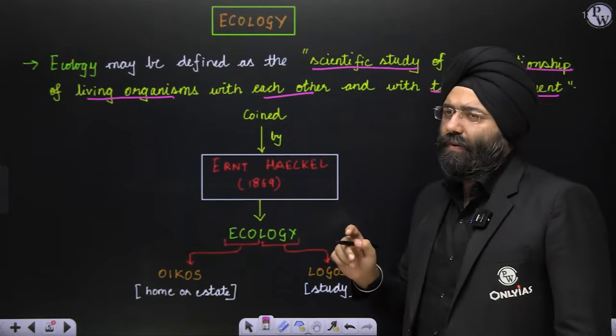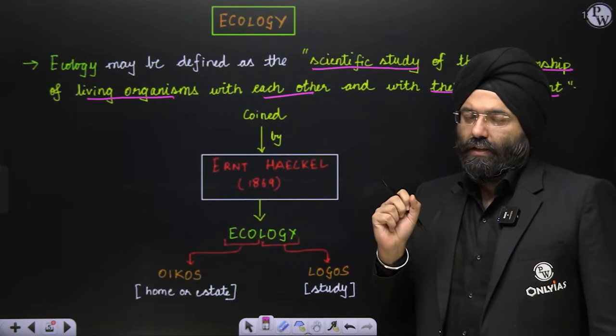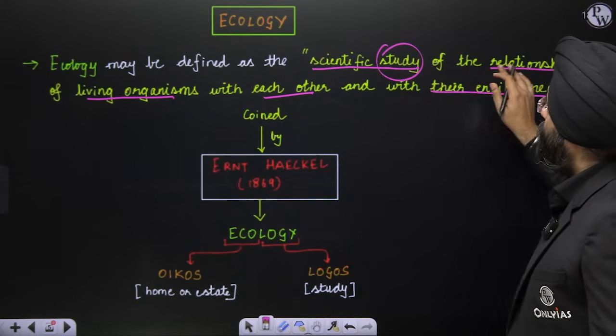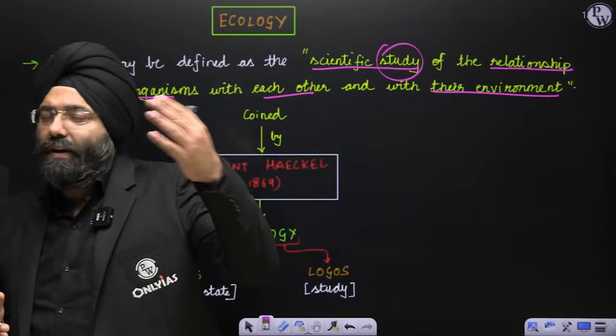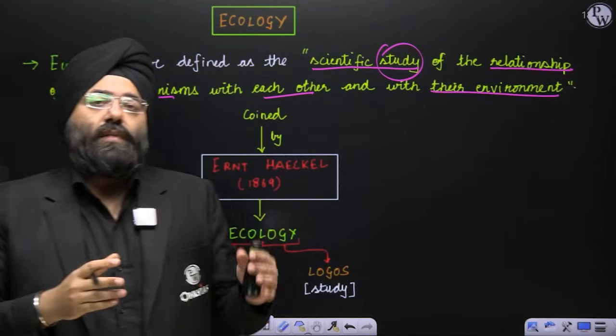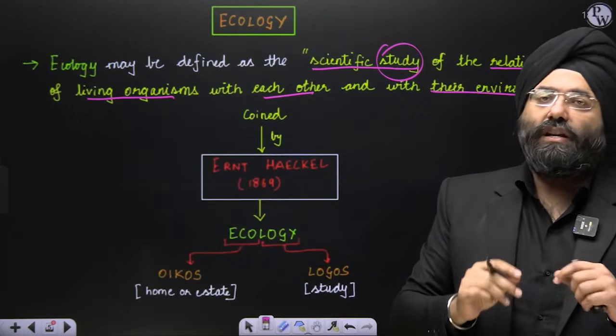First of all, remember, whenever the word logy comes behind anything, it is basically study. So it is a scientific study of the relationship of the living organisms along with their environment. Now, living organisms interact with each other, yes, along with their environment. Now, environment can have a lot of living as well as non-living components also. So it is a study of that, right?